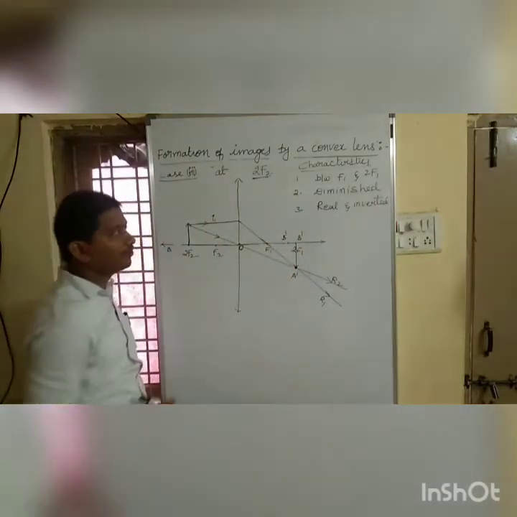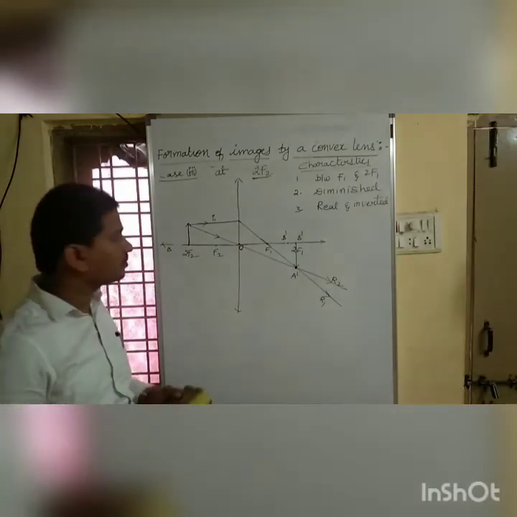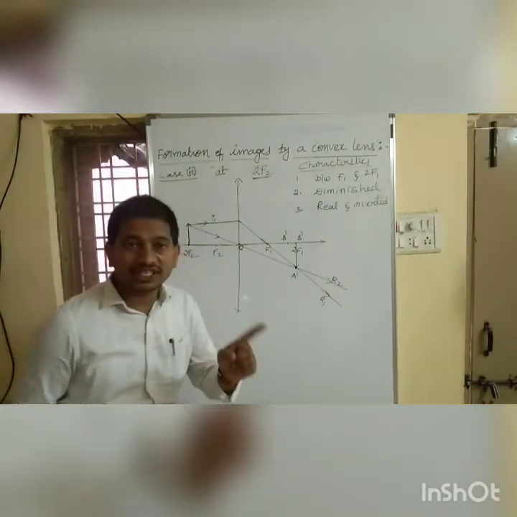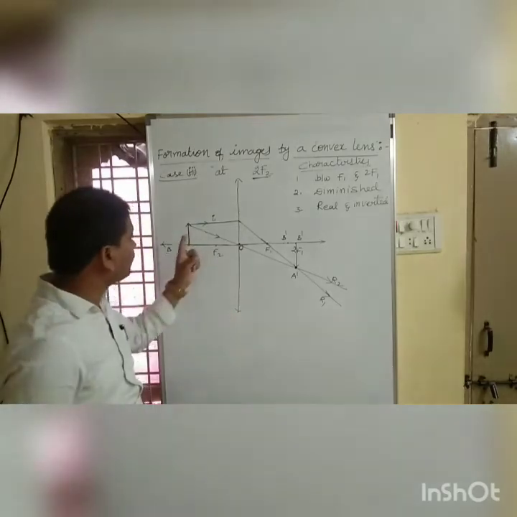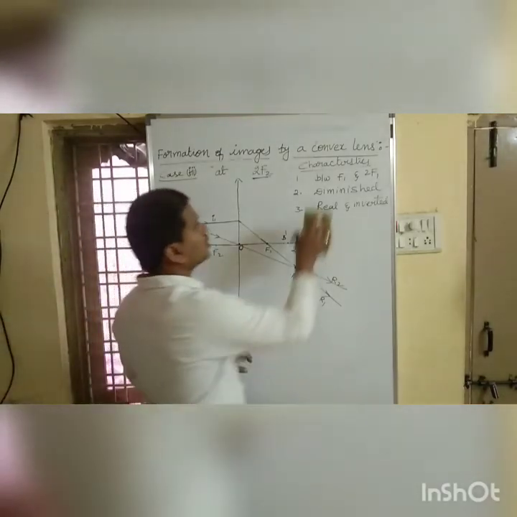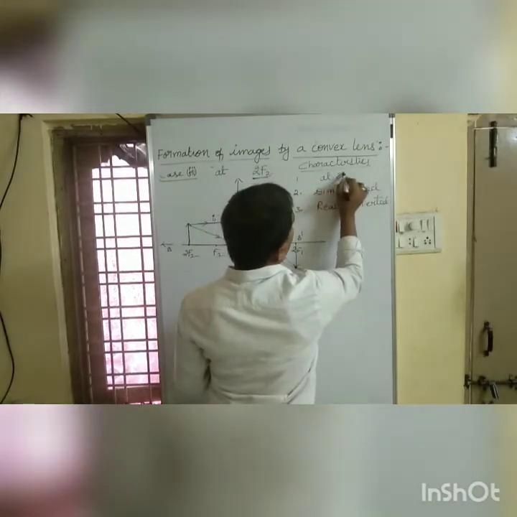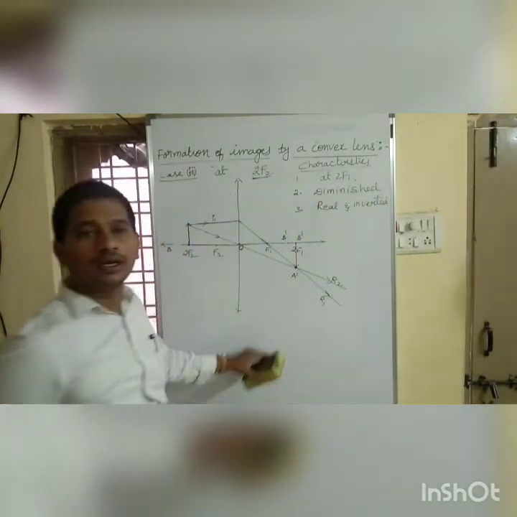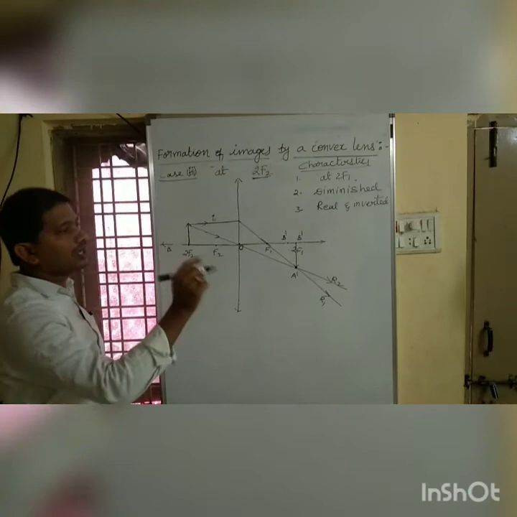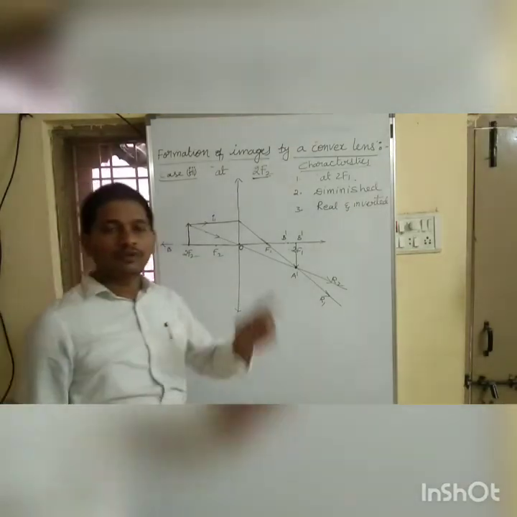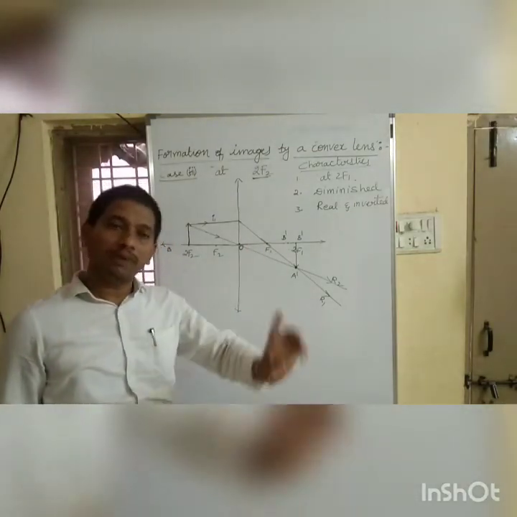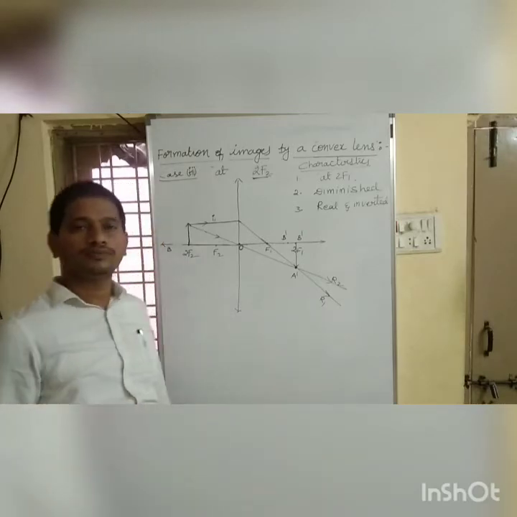If you observe the characteristics of an image, when we place an object at 2f2, we got the image also at 2f1 on the other side of the lens. So which is an important case? If you place an object at 2f2, the image is also at 2f1.